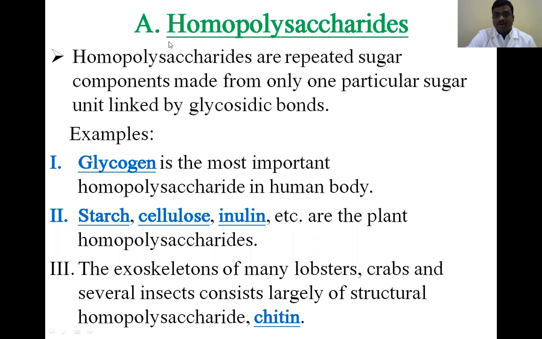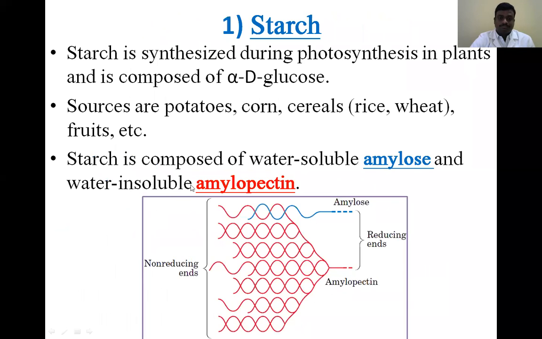The first one is homopolysaccharide. Homopolysaccharides have a single repeated monosaccharide. Examples are glycogen, starch, cellulose, inulin, and chitin. These are examples of homopolysaccharides.